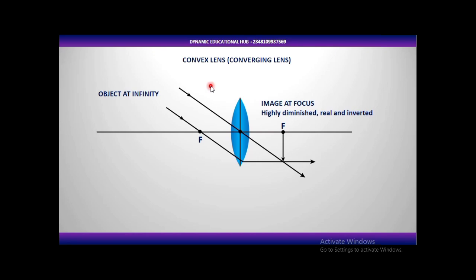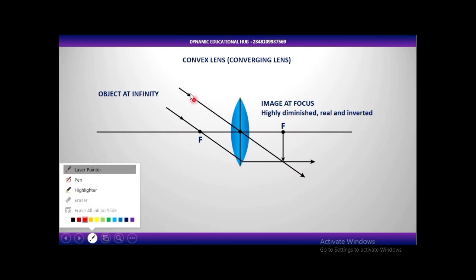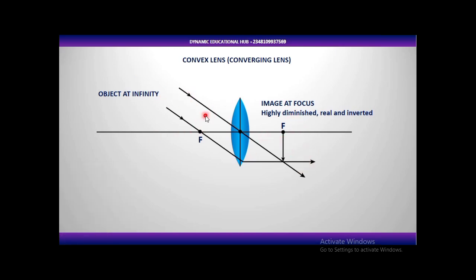Now the first thing here is, if an object is at infinity, for example, you want to use a convex lens to form the image of the moon. If the moon or a star is so far, they are at infinity, so the rays are coming from a very far distance. The image will be formed at the focus. This is the diagram here, showing that the image will be formed at the focus. We can see that our image is turned upside down, which means that the image will be so small, highly diminished. It's going to be real.